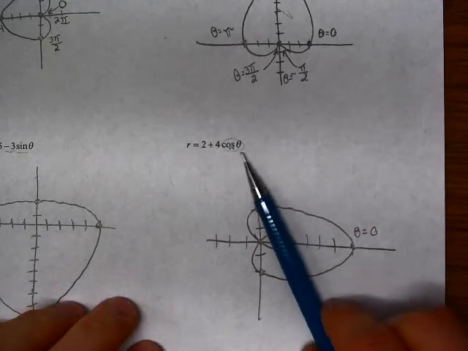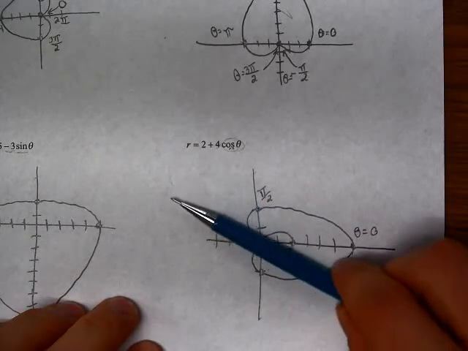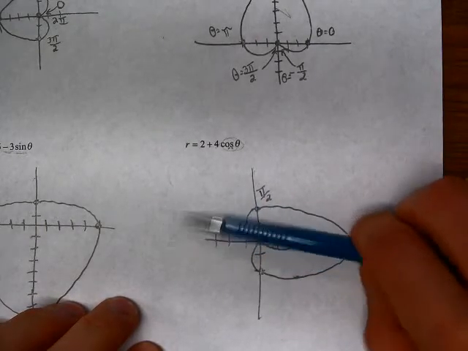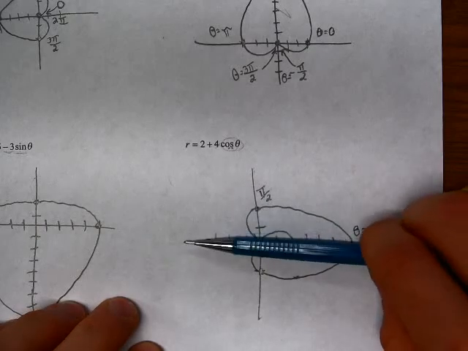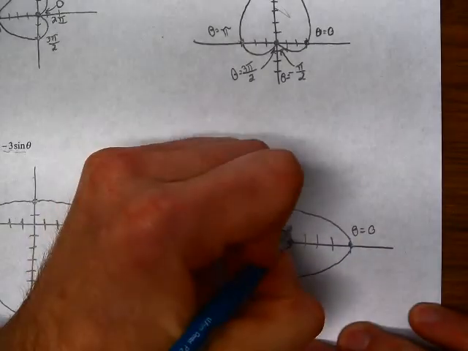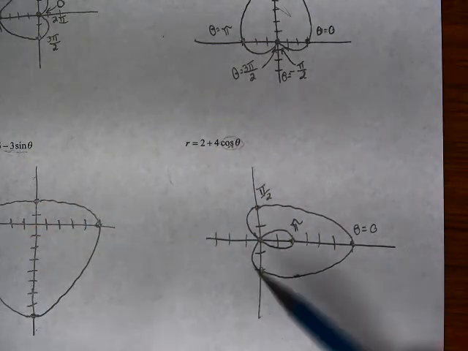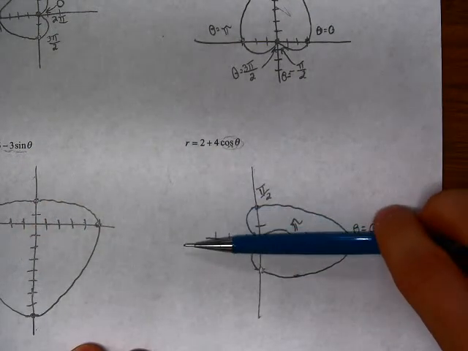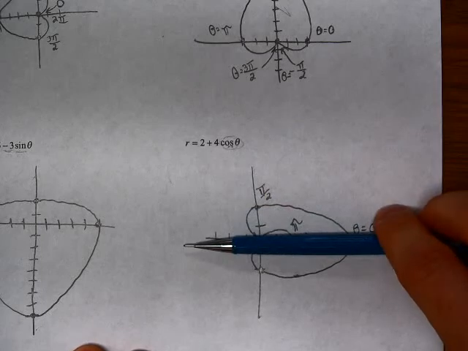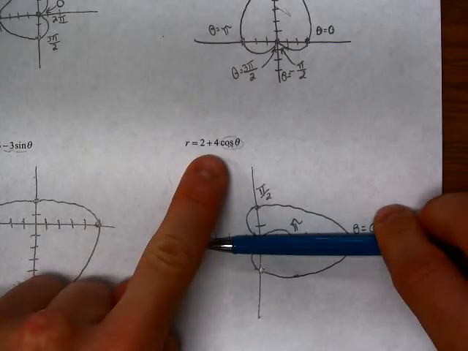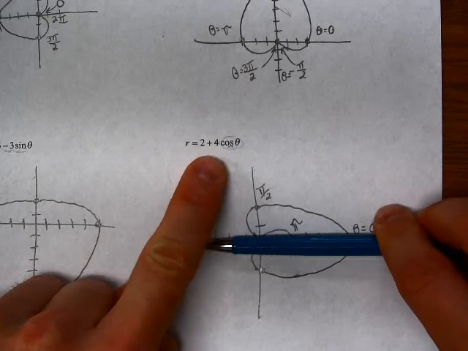Now as we move around this way, our cosine becomes negative. By the time we get to pi, we have 2 plus 4 times -1, so it's 2 minus 2.